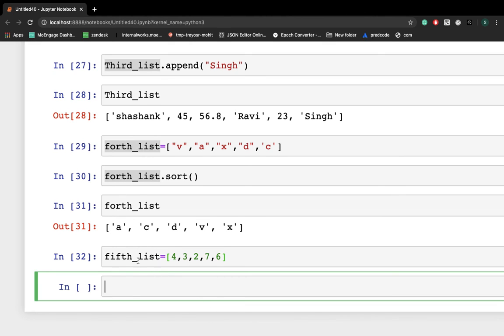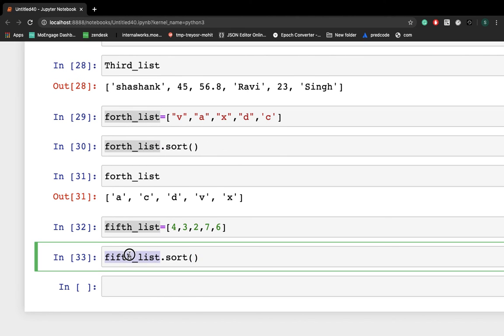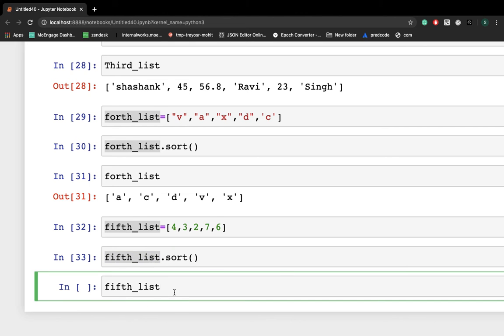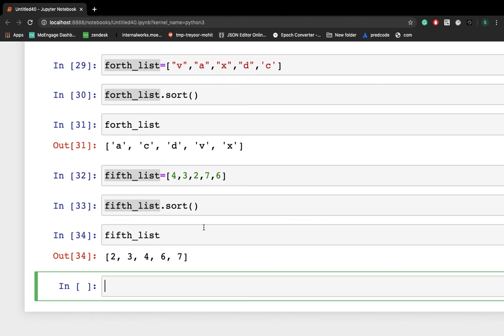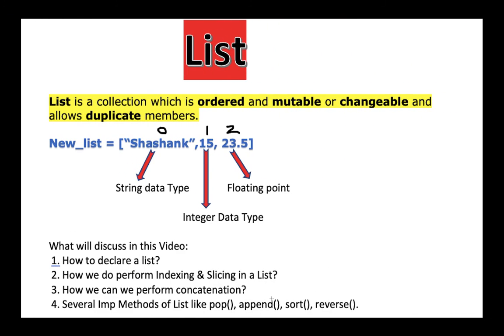So let's check. Here I am calling this sort method on the fifth list. So here you got the sorted list. So this is how you can use sort.